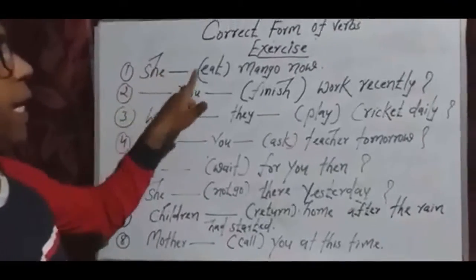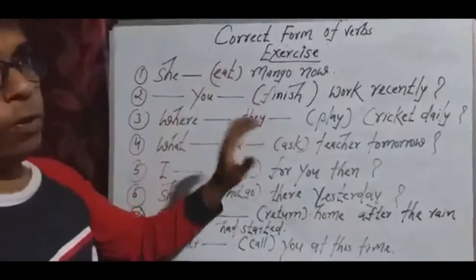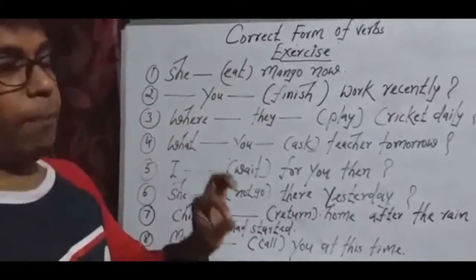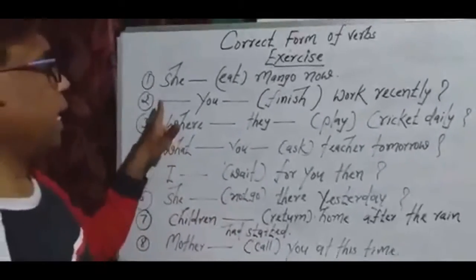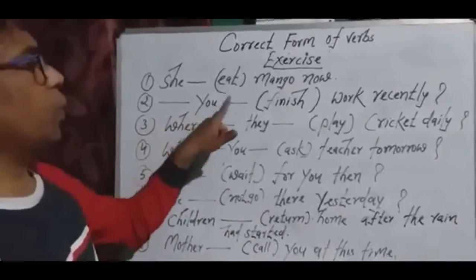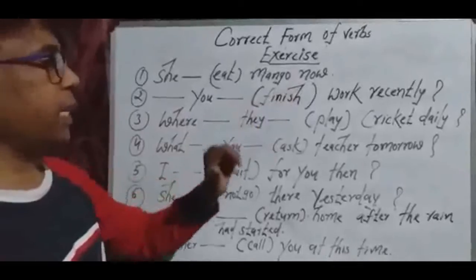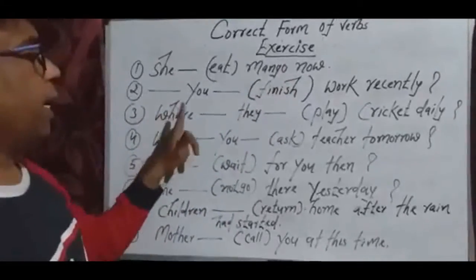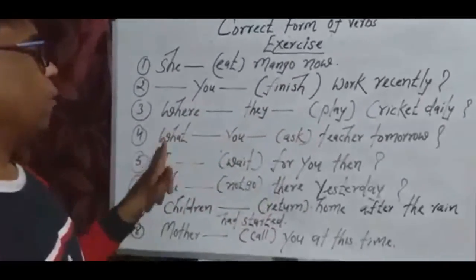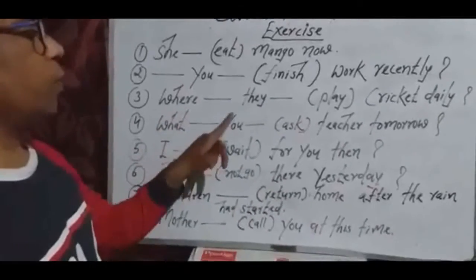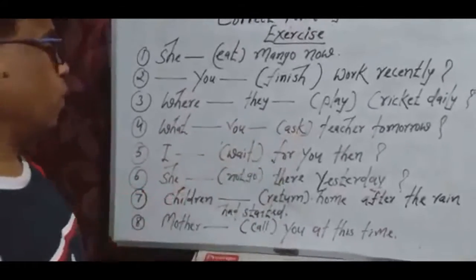Now the exercise is like this. First, she blank eat mango now. Find out the specific word and apply that particular tense. In the second, you blank finish work recently. Third, where blank they blank play cricket daily. Fourth, what blank you blank ask teacher tomorrow.